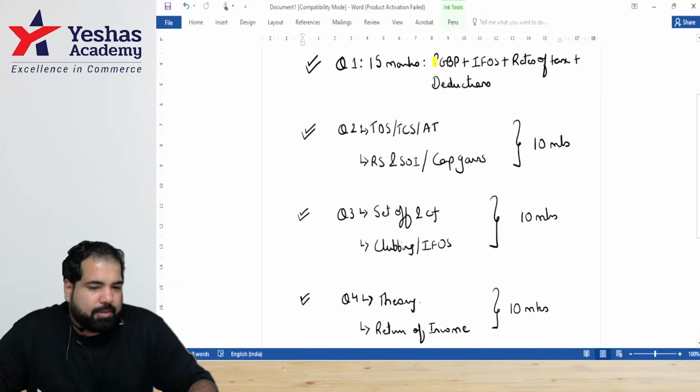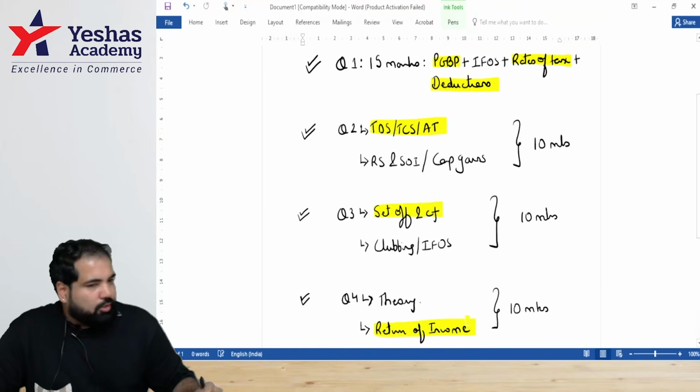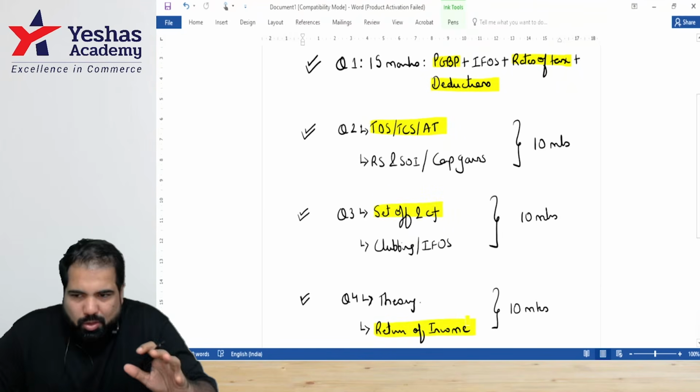The chapters like PGBP, you cannot miss. Chapter like rates of tax, you cannot miss. Chapters like deductions, you cannot miss. Chapters like TDS, you cannot miss. And set off chapter, you cannot miss. And a small chapter called return of income. These are some chapters which are almost always there.